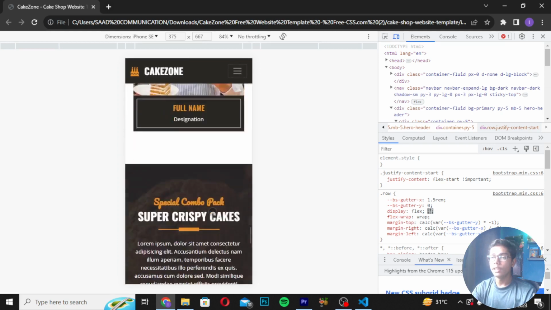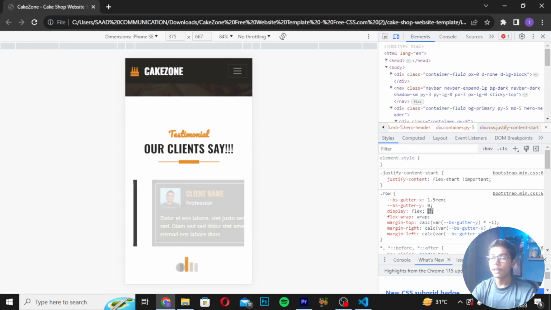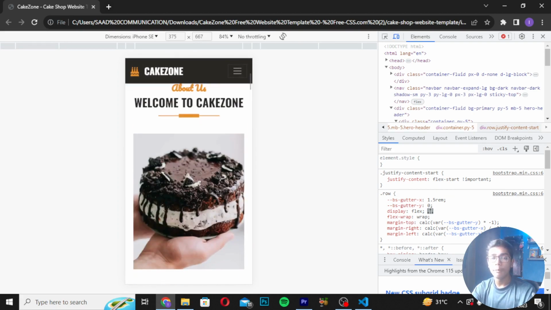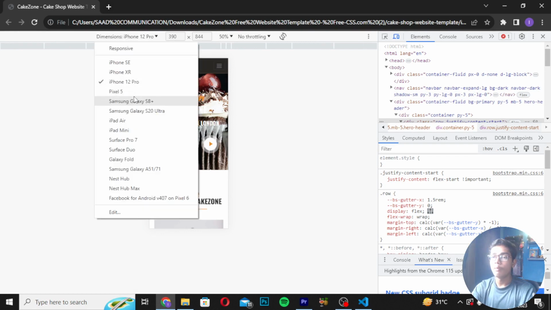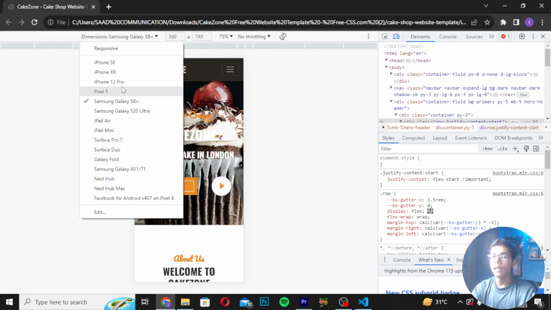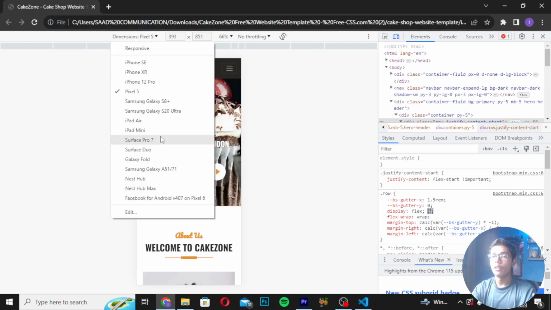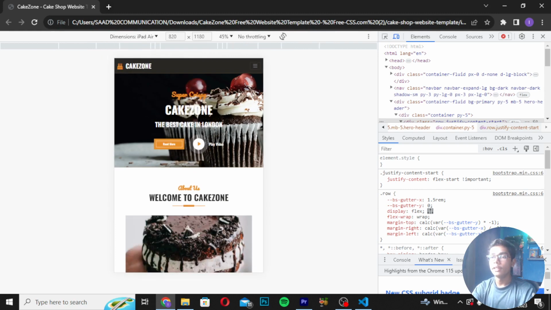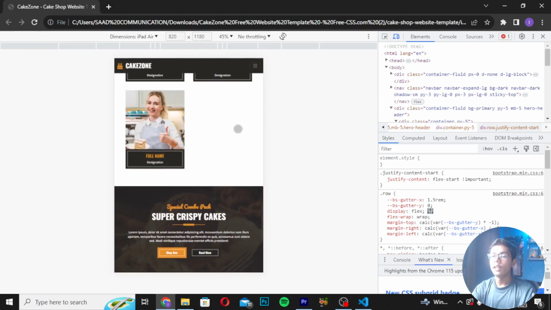You can also see this in tab device as well. So we have also created it for every device. User can use this application in any device you want, in PC, laptop, in tablet, in iPad, in iPhone, or in any device the user wants to use it, they can use. You can also see in iPhone 12 Pro, Samsung Galaxy S8, Pixel 5, Surface Pro 7, Pixel 5, and then you can also see in iPad Mini, iPad Air. So you can see these are the interface which you will be getting on the iPad. So basically like this you can create your application.